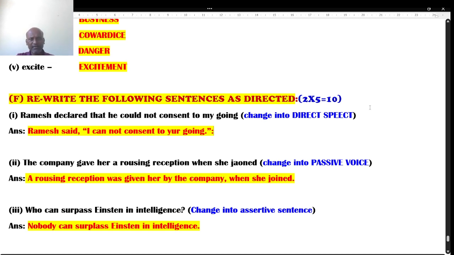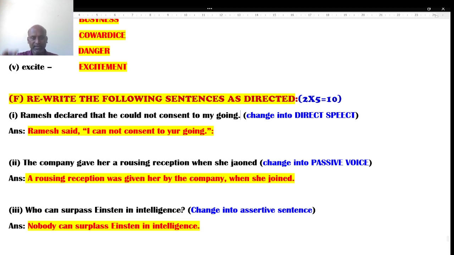Ramesh declared that it's supposed to be changed. Yes, it's direct speech. The given question is indirect speech, supposed to change it into direct speech. Let's see that. Ramesh declared that he could not consent to my going. Well, this is indirect speech.